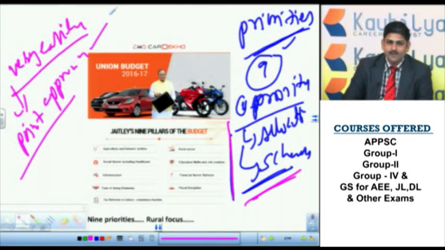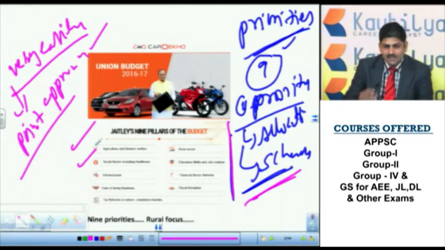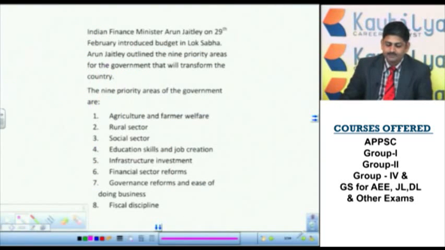So what are the 9 priorities? One is agriculture and farmers welfare, then the social sector, which includes healthcare, education and infrastructure. So ease of doing business, all these are there. For the rural sector, for everything, we have specified. Now through this method we will approach it.